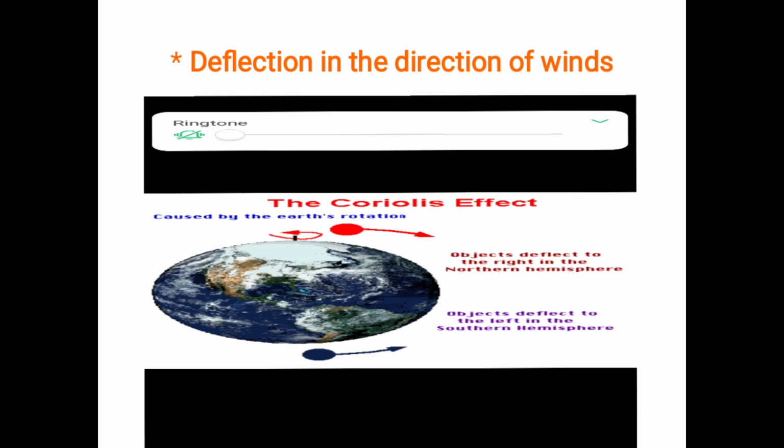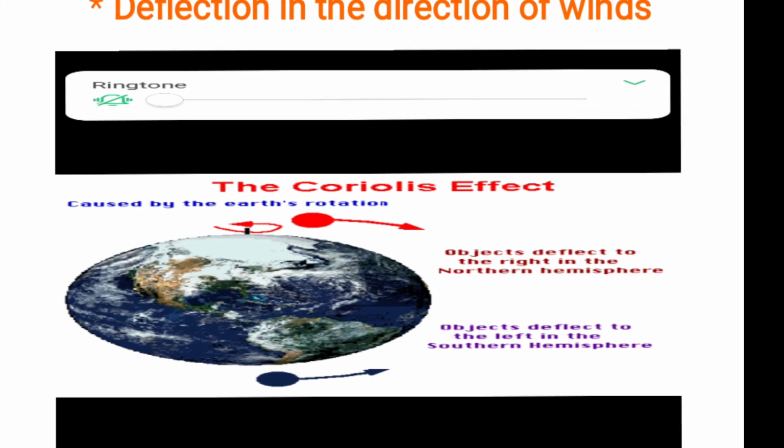This deflection is called the Coriolis effect. Remember this, children. And also look at this picture. This shows how the Coriolis effect happens. Caused by the earth's rotation, objects deflect to the right in the northern hemisphere, and objects deflect to the left in the southern hemisphere.